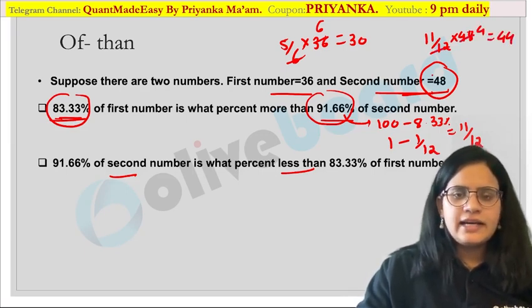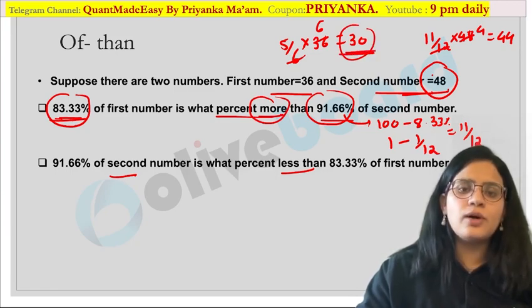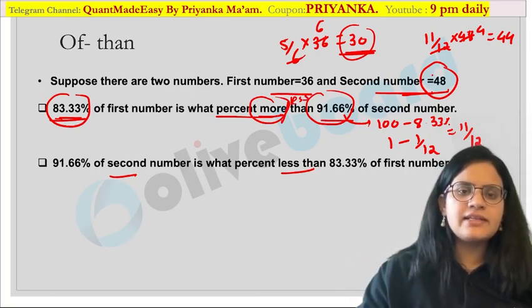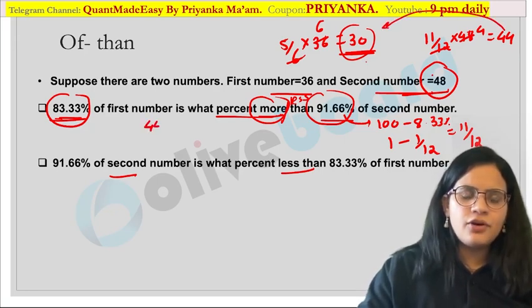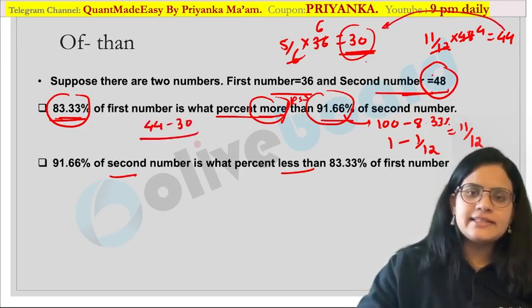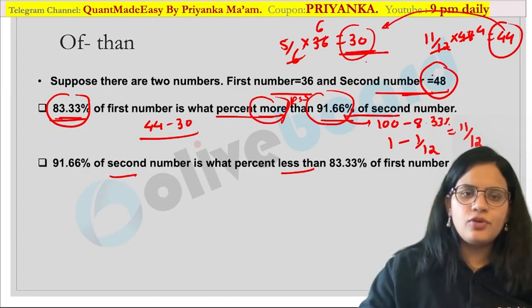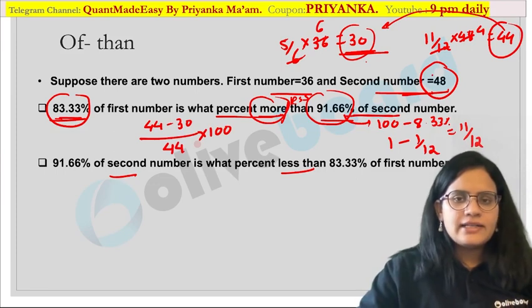44. Now what is said in your question over here? This percentage is what percent more, is it more or is it less? Yes, it is lesser over here. So they will give you more or less also. I forgot to mention it. Now what is said? 83.33% is what percent more or less than this value? Now it is less over here. By how much is it less? It is 44 minus 30 less. It is lesser by 14. Less than the second number, less than 44, so this would be my denominator. This is how you have to calculate this value. Are you guys getting my point?